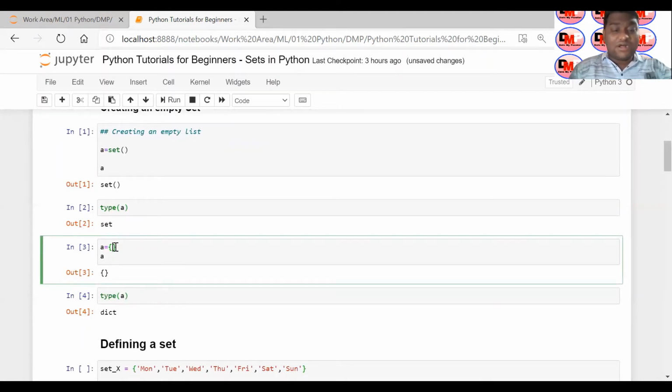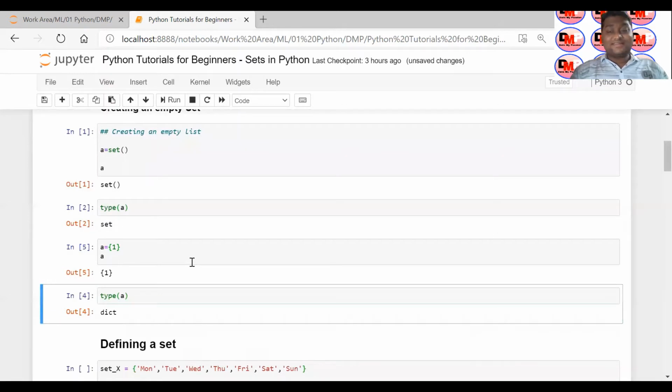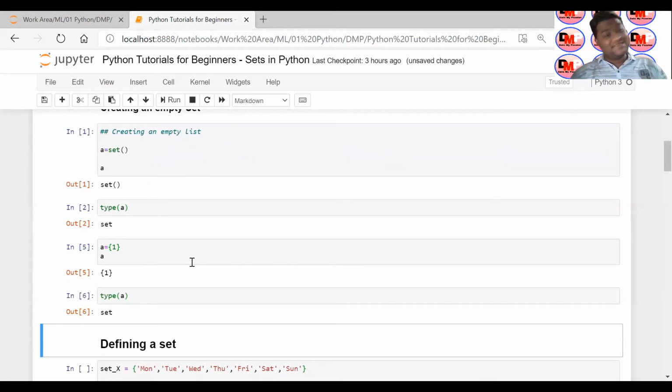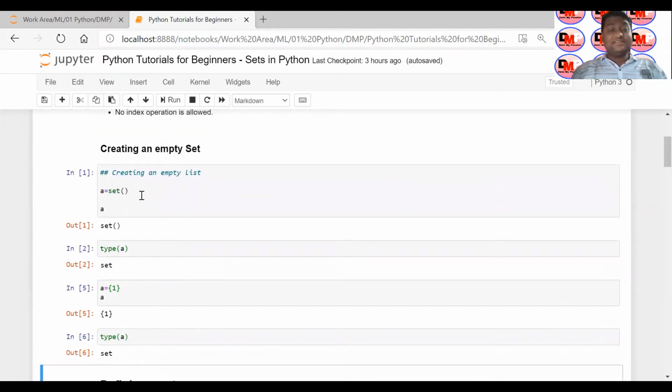But when you give an element, say 1, the first element you want to give, you can see that it has defined a set here, and if you see the type, it is set. So until you have defined a first element, it will treat it as a dictionary, and if you just define one element, it will treat it as a set. So this is a way to define a set, I would say.